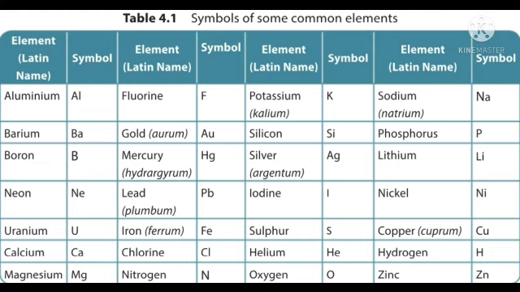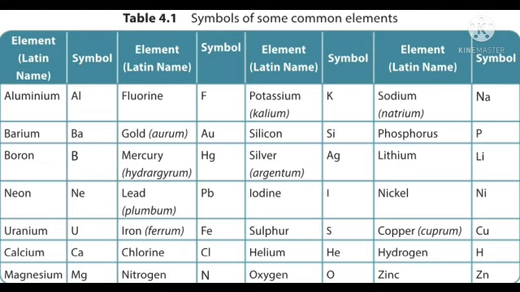So for hydrogen, the first letter is H. H is the symbol for hydrogen. For carbon, C is the first letter, so capital C is the symbol for carbon. Oxygen, capital O. Then nitrogen, capital N, etc.